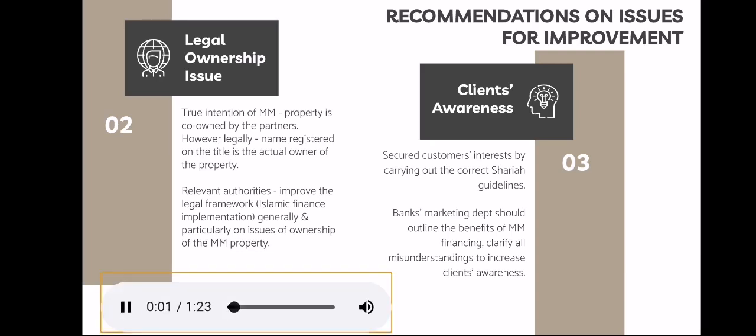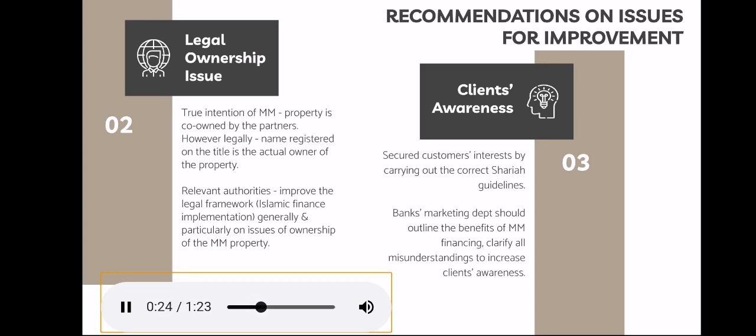Number 2, legal ownership issue. Another issue would be the determination of the legal ownership of the property. It is a truism that the partners actually own the property, which is known as beneficial ownership of the property. However, the issue now arises as to who should hold the legal ownership of the property, such as the person who is registered on the title of the property.